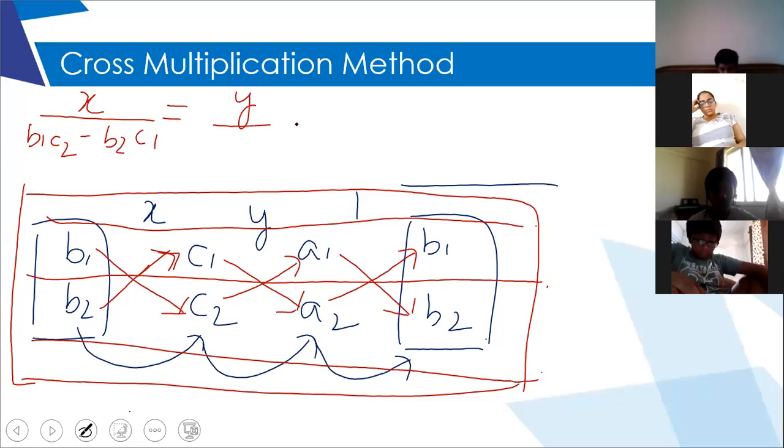Write Y. And check the two columns on the left side of Y and on the right side of Y, not in the same line but slightly below. So again, the downward arrow is C1, A2. You will write C1, A2 minus the upward arrow C2, A1.